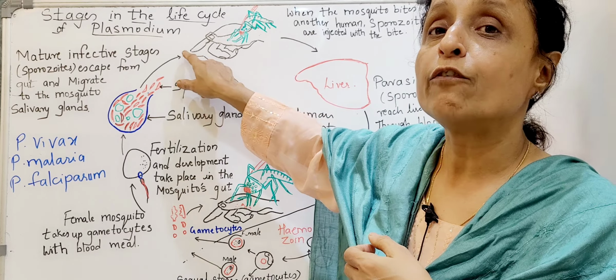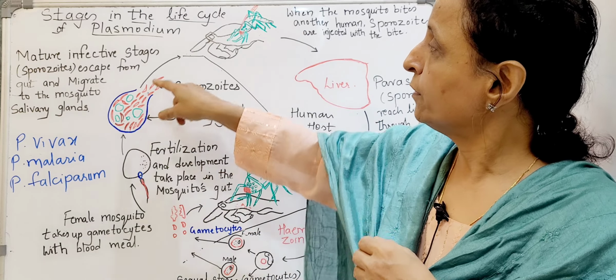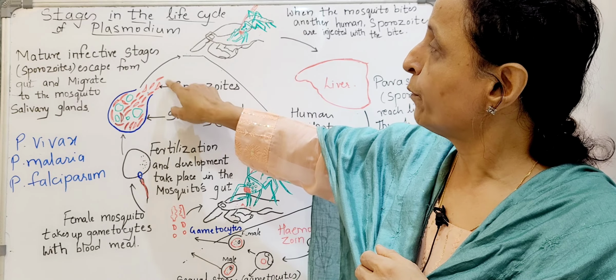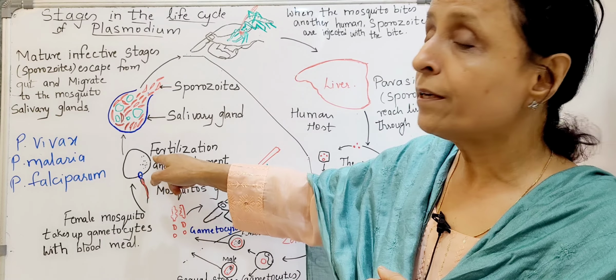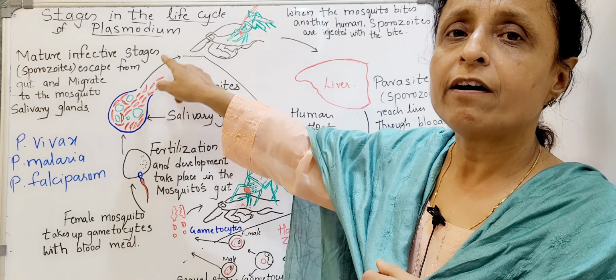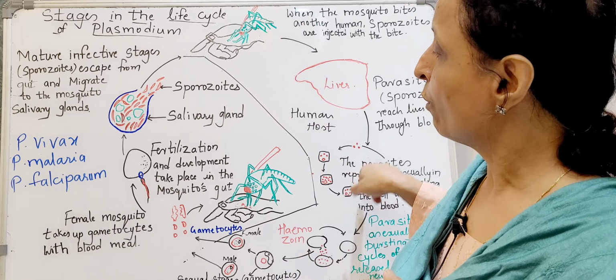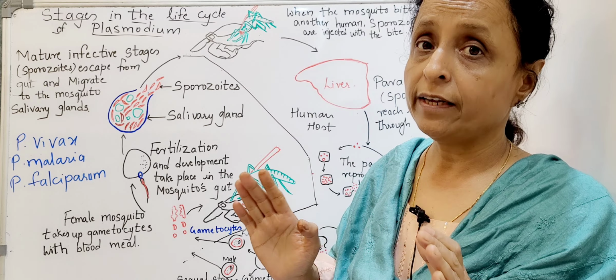So this is how the cycle goes on from one infected person to a healthy person. So now the sporozoites will enter the healthy person, then enter the liver, then the RBCs, the gametocytes will be formed, then the fertilization takes place in the gut of the mosquito, comes into the saliva, and this cycle goes on and on. So this is how the spread of malaria takes place.